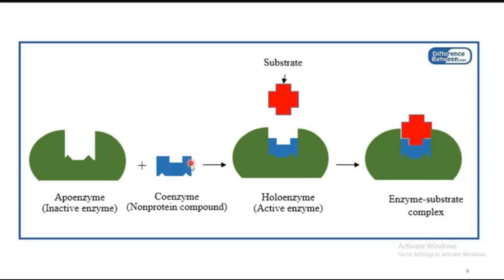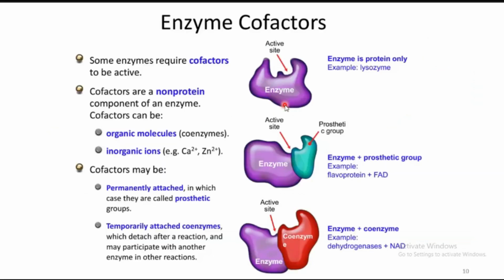Regarding the binding of the coenzyme, what is happening here is the apoenzyme and the substrate have a structural feature such that it cannot easily fit into the cavity. So we have to do a modification by the addition of the coenzymes. Once the coenzyme has entered, it has an opening, and that opening can easily accommodate the substrate. So the enzyme-substrate complex formation is facilitated only in the presence of the coenzyme. In the absence of coenzyme, the apoenzyme, the inactive form of the enzyme, cannot accommodate the substrate. That is the important thing we should know.